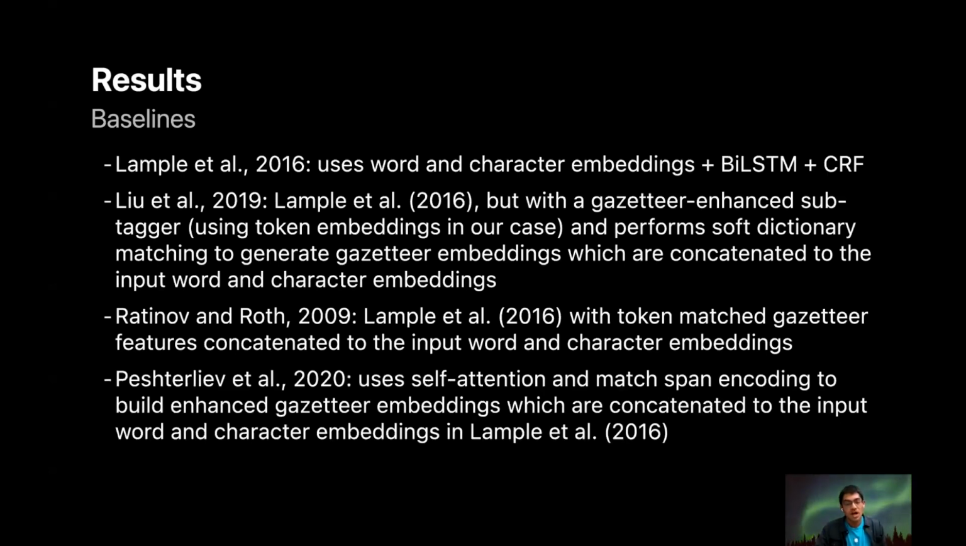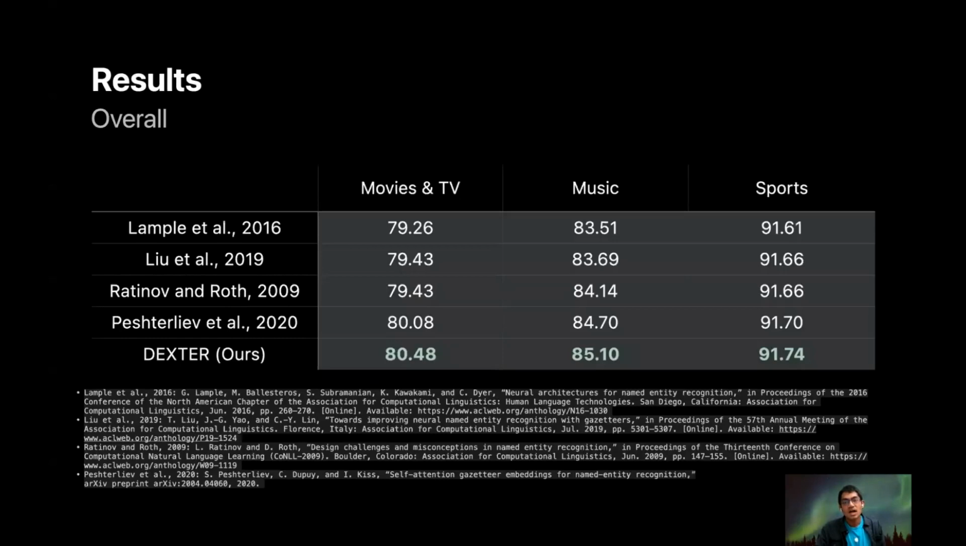We also compare against Stratos and Roth 2009, which is Lample 2016, but with the token match gazetteer features concatenated to the input word and character embeddings. And Peshterliev et al. 2020, which uses self-attention and match span encodings to build enhanced gazetteer embeddings, which are then concatenated to the input word and character embeddings of Lample et al. 2016.